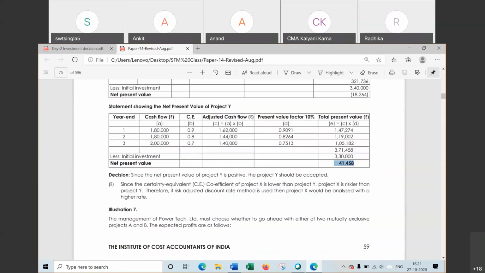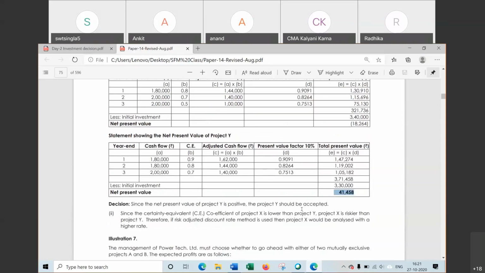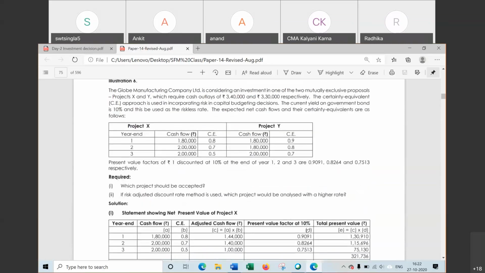Since certainty equivalent approach coefficient of X is lower, project X seems to be riskier than Y. Therefore, if RADR method is used, X will be analyzed at higher rate. तो हमें यहाँ पर पूछ रहा है कि कौन सा प्रोजेक्ट ज्यादा रिस्की है, तो RADR किसके लिए हाई होगा.